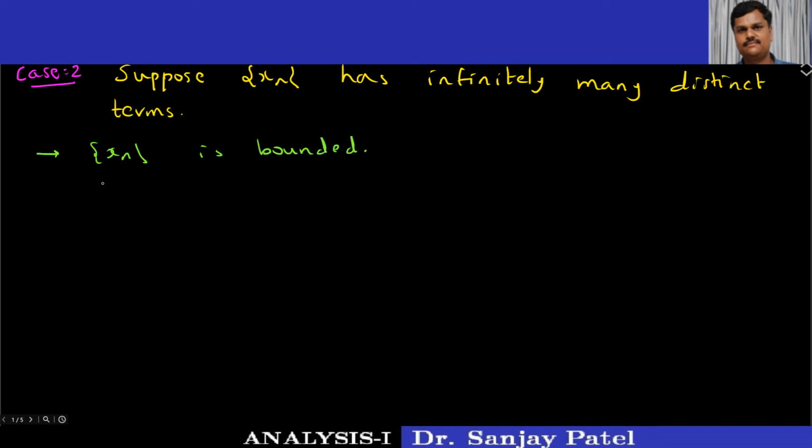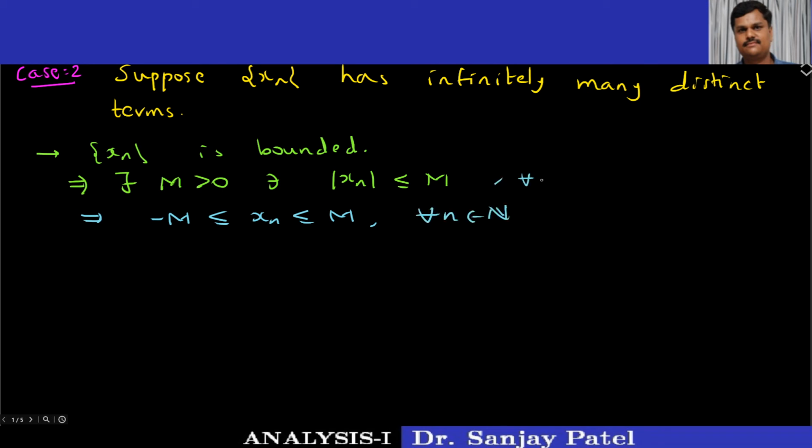So there exists a positive real number M such that |x_n| is less than or equal to M. This implies minus M is less than or equal to x_n is less than or equal to M, and this is true for every n belonging to N. So remember that all terms of the sequence lie between minus M and plus M.